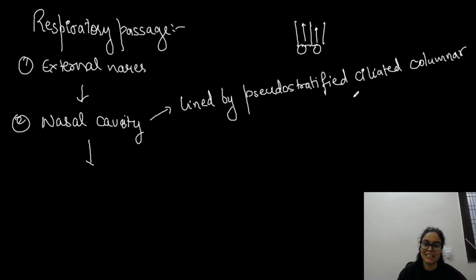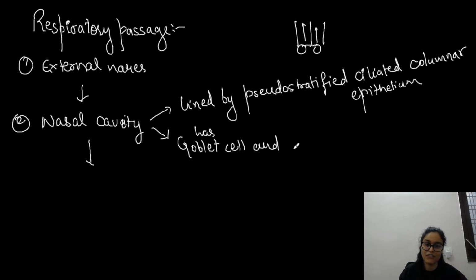So this is something which you have to remember. Plus, the nasal cavity has goblet cells to release mucus, and obviously to trap germ particles.